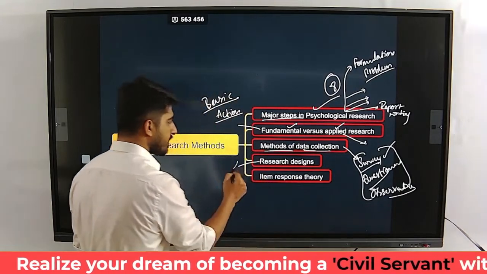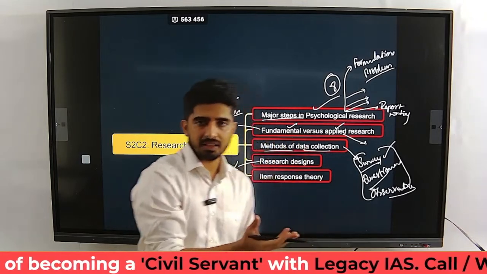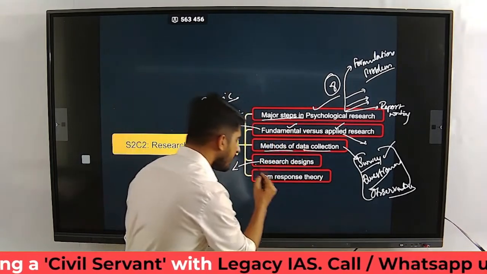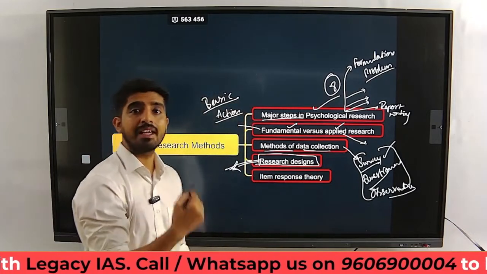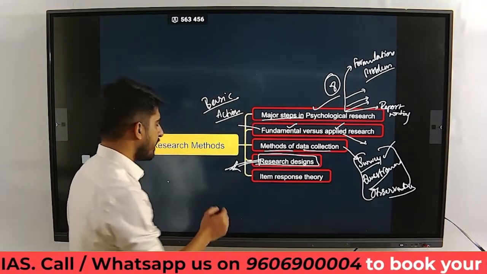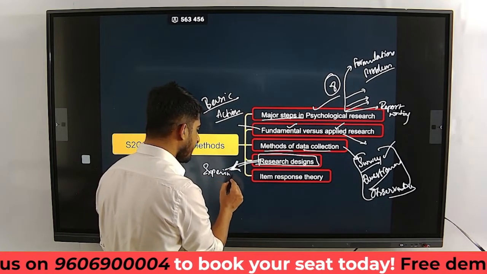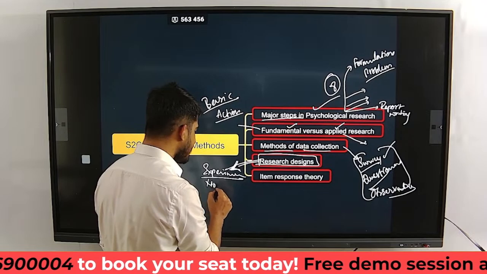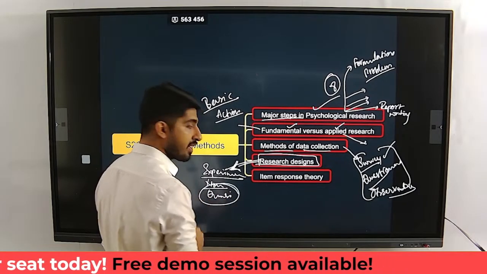Research designs. So in the previous chapter we spoke just about the characteristics of various research designs. Here we are going to see how those designs are created in the first place. So you have several experimental designs. You also have non-experimental designs, quasi-experimental designs, right?